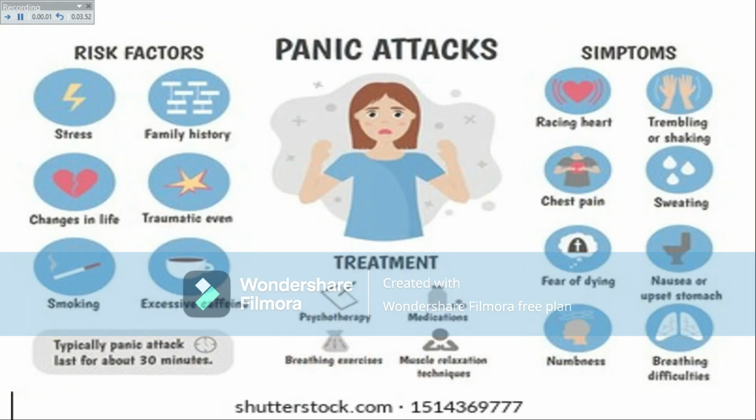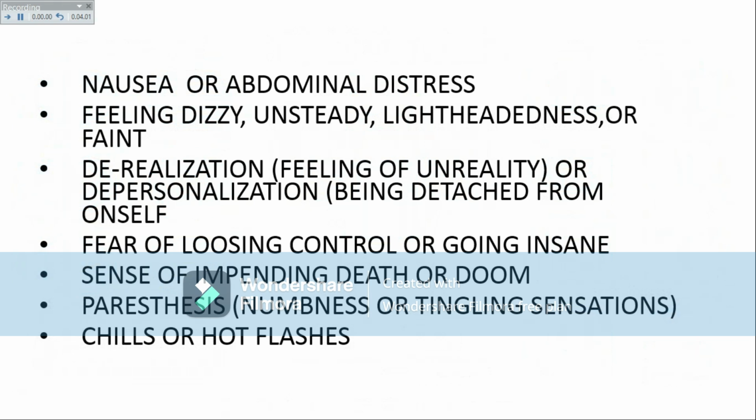Risk factors for panic attack: stress, family history, change in life, traumatic event, smoking, excessive caffeine. These are the risk factors for panic attack. Symptoms include nausea or abdominal distress, feeling dizzy, unsteady, lightheadedness or fainting. Derealization, feeling of unreality, or depersonalization, being detached from oneself, fear of losing self-control or going insane, sense of impending death or sense of impending doom. Paresthesia, that is numbness or tingling sensation, chills or hot flashes. These are found in panic attack.